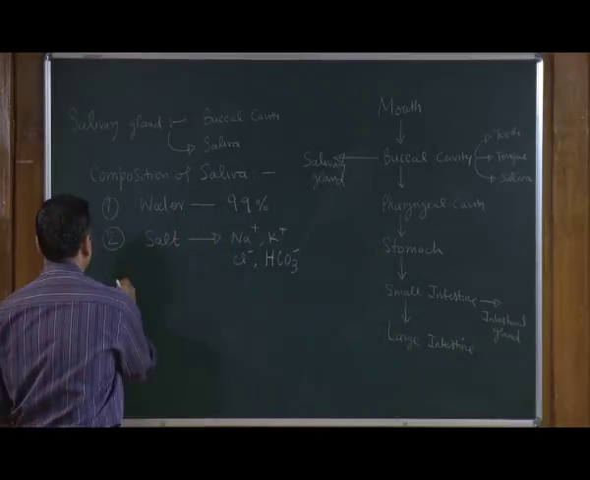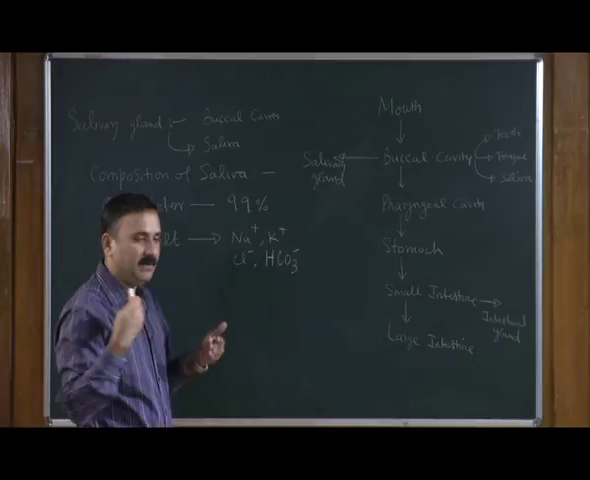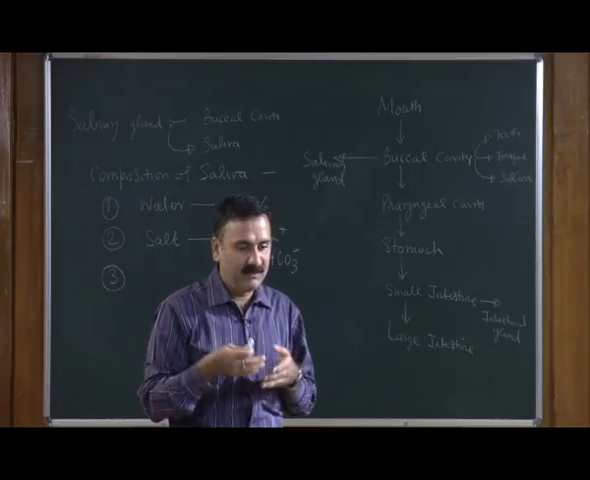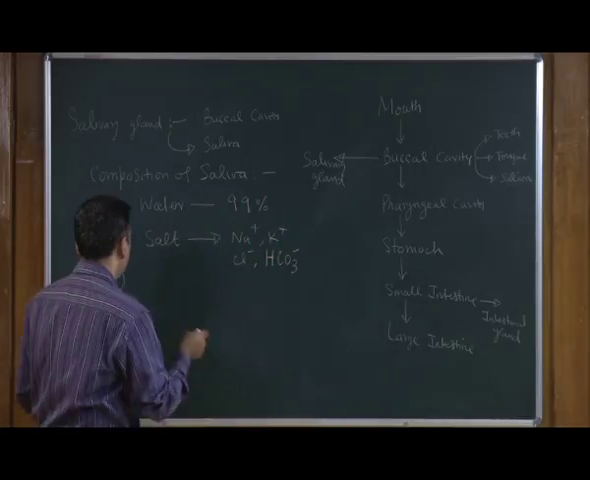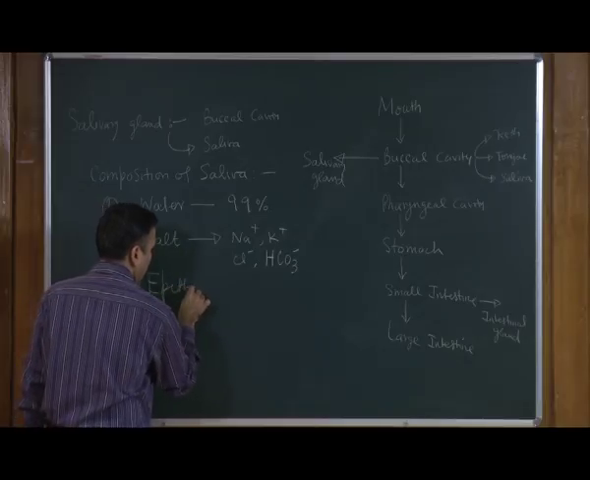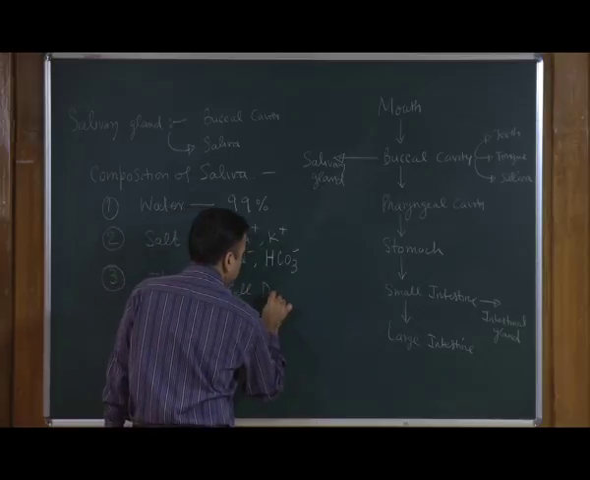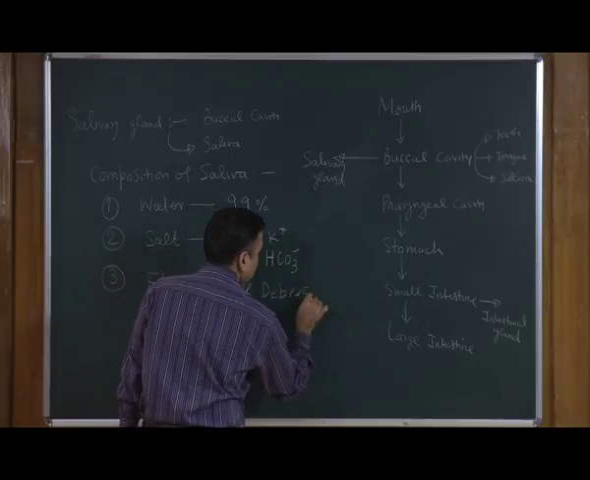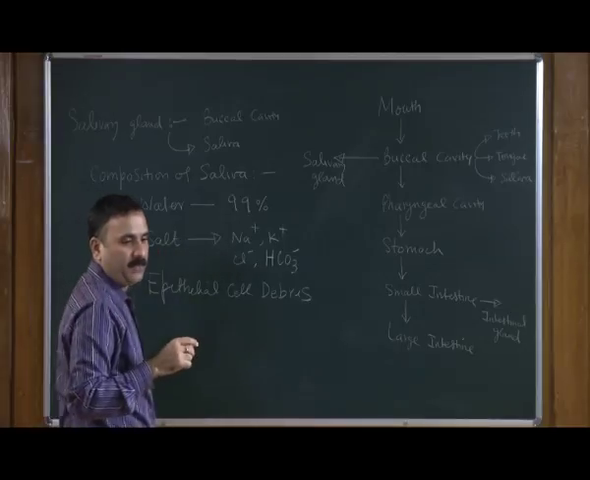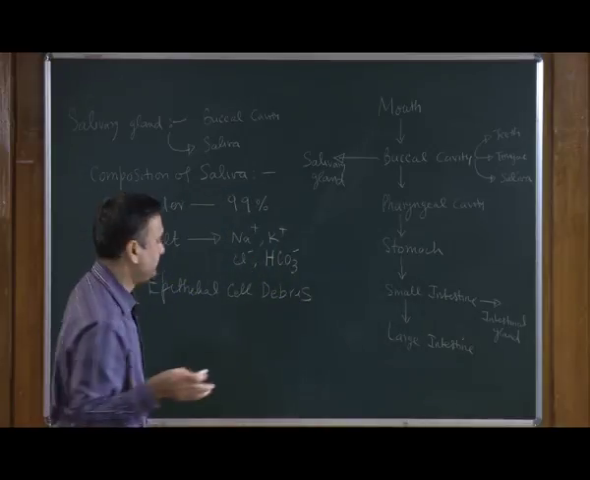Apart from that, since the saliva is a site where a lot of death is happening, you will see a lot of dead cells also. So, it also contains epithelial cell debris. Apart from that, it contains an important protein called mucin.